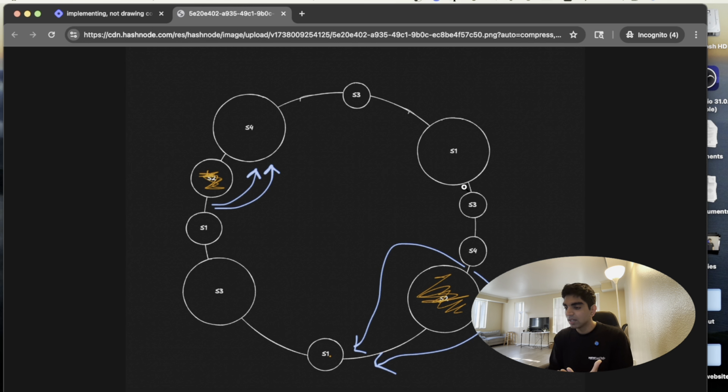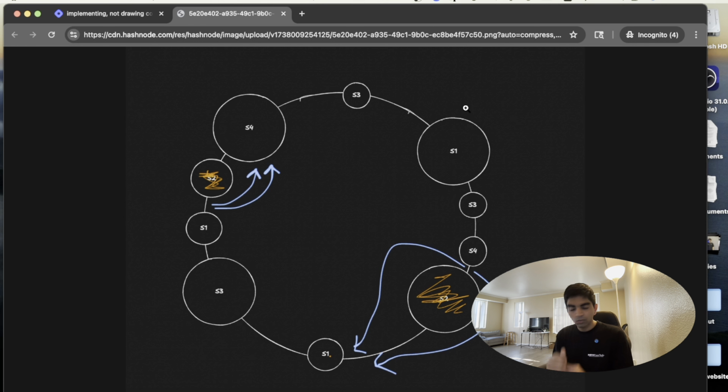So what that means is that let's say a request lands here. This request is technically going to S1, but what it's actually being responded to by is this physical server S1. So this is more a conceptual construct of placing multiple copies of different servers within the circle, but it's essentially going back to the same server. And we will see why this is important and why this plays into reducing connection churn.